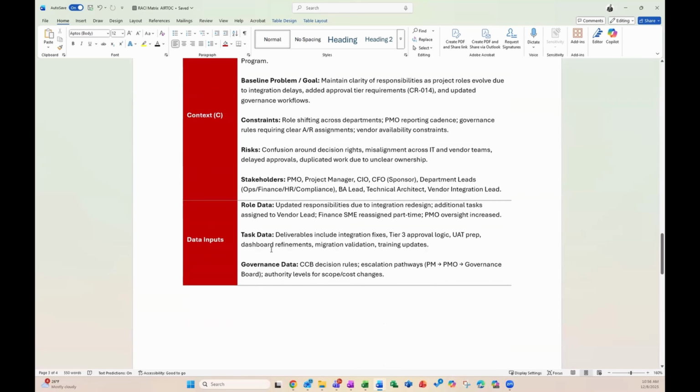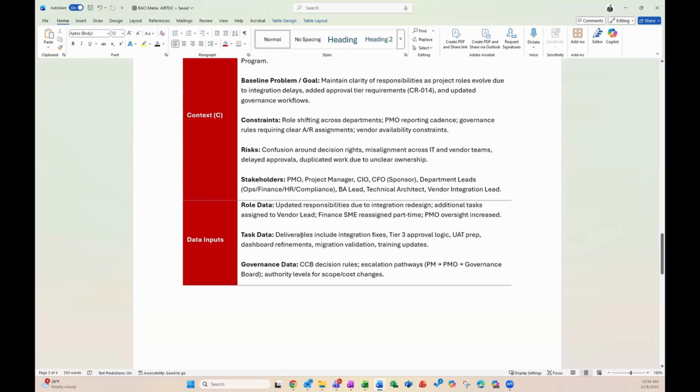Below that, we have our data inputs, which includes role data, task data, and governance data. And again, these are documents that you may need to drag in to your prompt in order to make it fully contextual. But you'll see here you have updated responsibilities. So some of that information may be there. Finance SME, reassigned to part-time, right? So you're just giving it a lot of context around all of the different things that happened around specific roles. Then the task data, right?